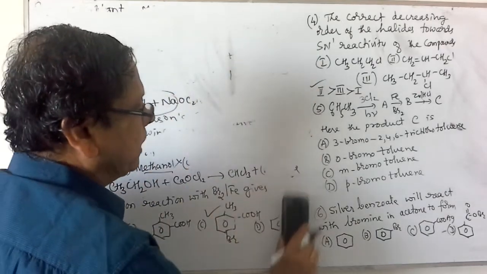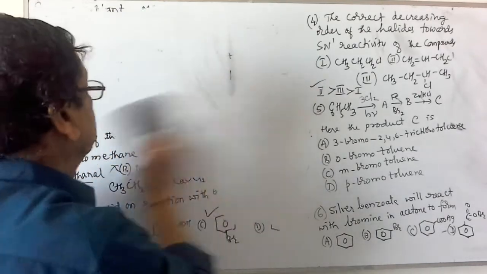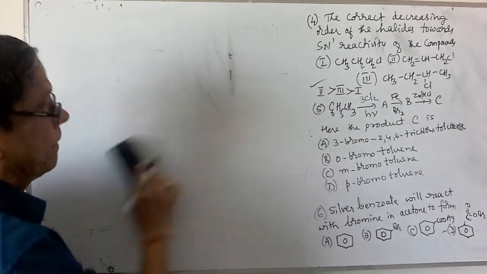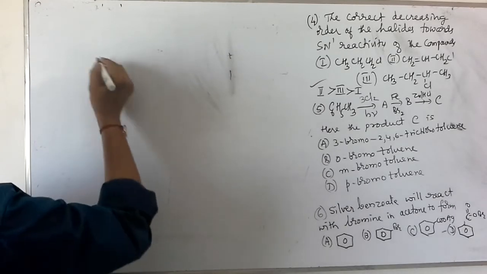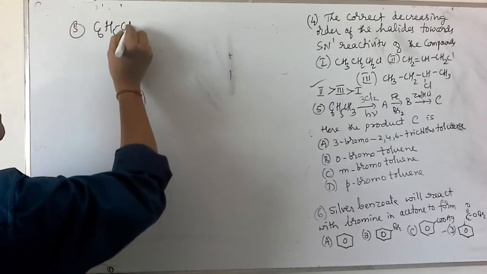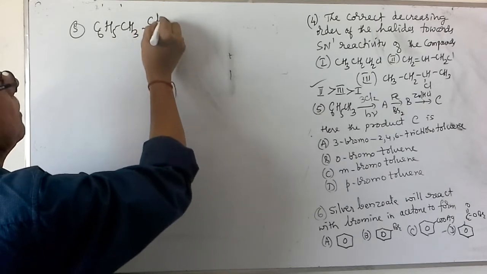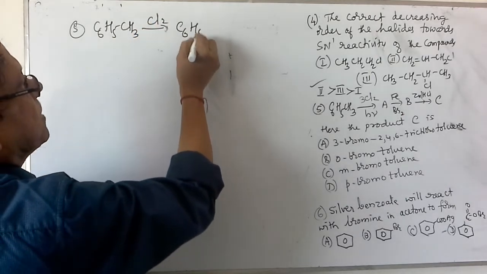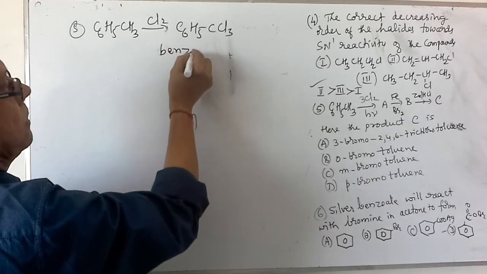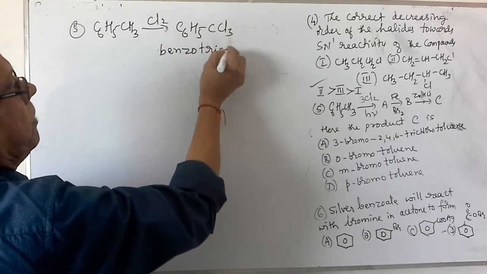We can formulate this reaction as C6H5CH3 in presence of chlorine giving C6H5CCl3. This is called benzotrichloride.